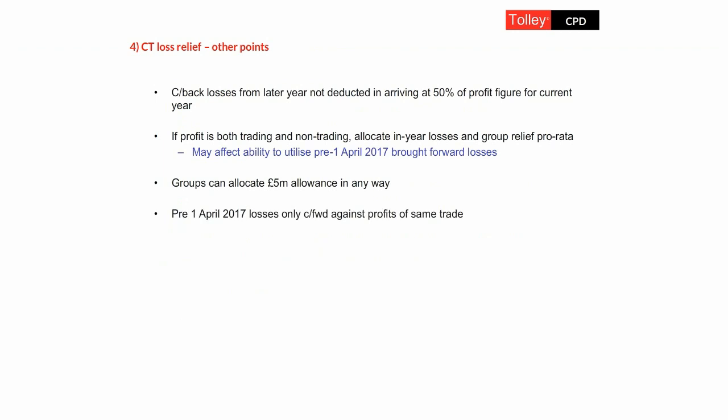Finally, just to remember that the pre-1st of April 17 losses, they're still restricted in what they can be offset against. Whether they're trading losses that can only be offset against future profits from the same trade, whether they are non-trading loan relationship deficits which can only be carried forward and used against non-trading profits in the future, we've got to remember that restriction. And just remember that although they have less flexibility over future set-off, they're still subject to this £5 million restriction of set-off in any future period.